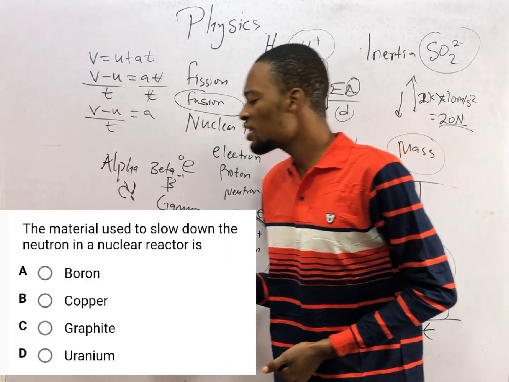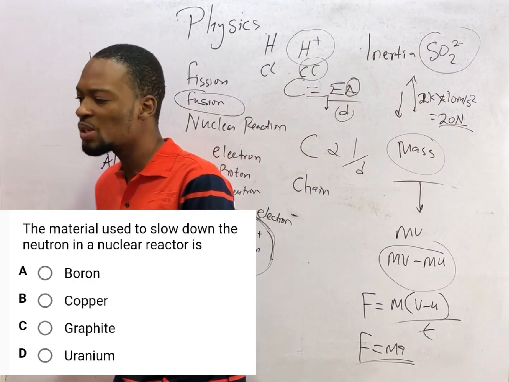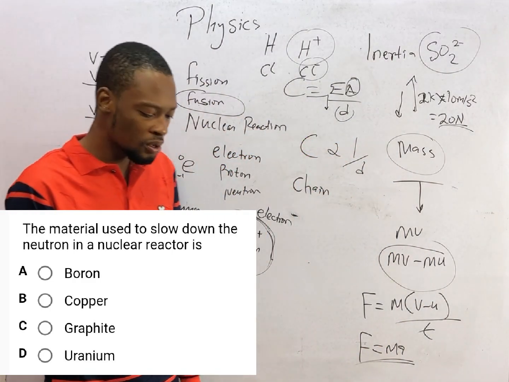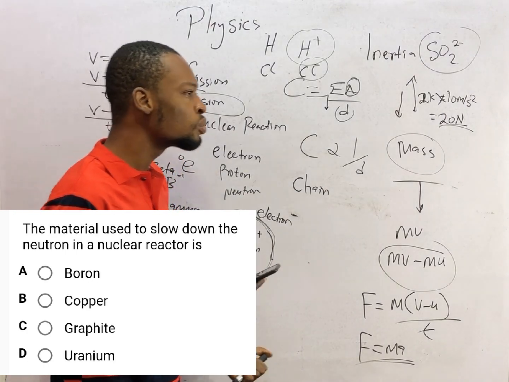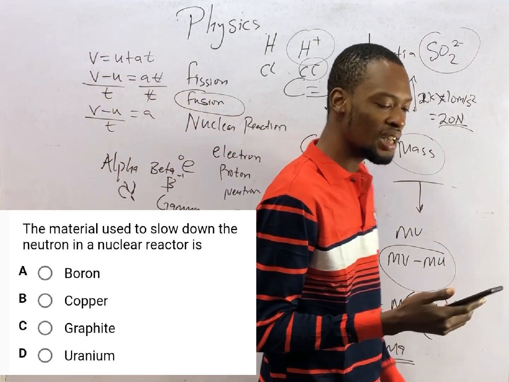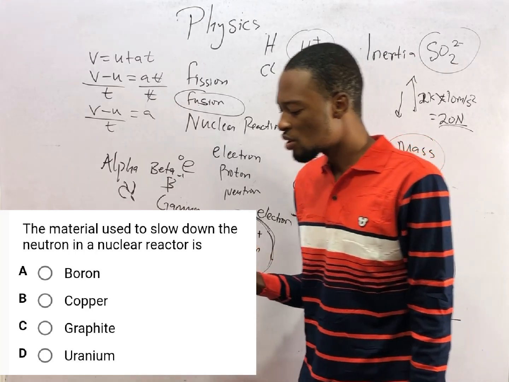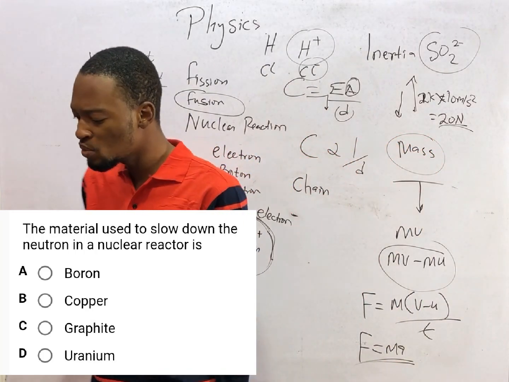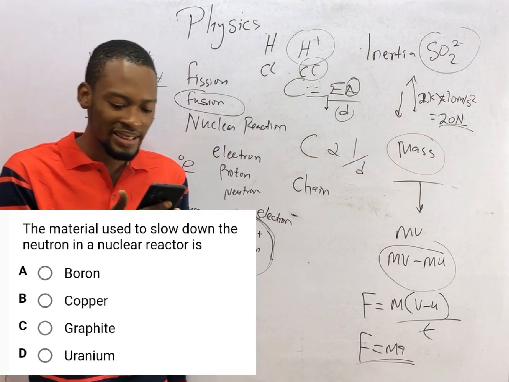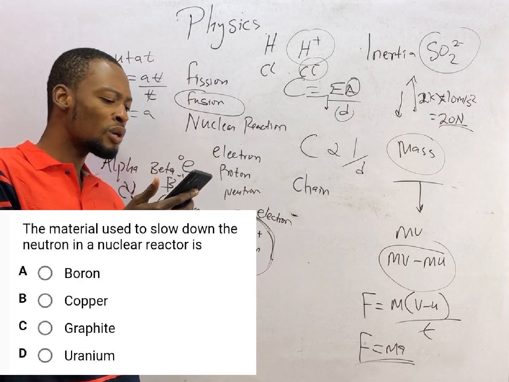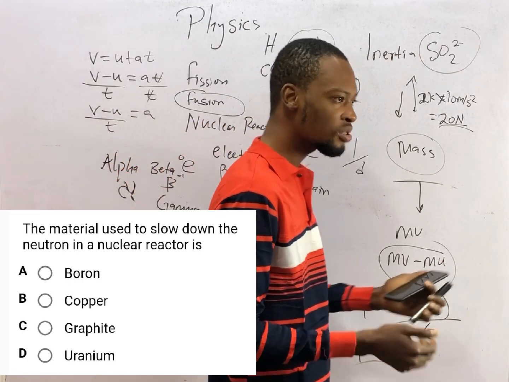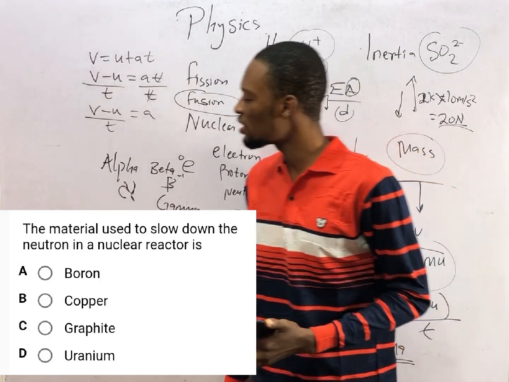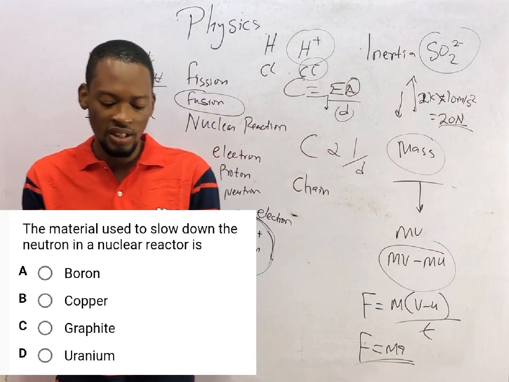Now, the things you can use to slow down neutrons: you can use graphite, boron rod or cadmium. Those are moderators. I just give examples of moderators. So out of this, graphite is the only moderator that is listed here. In fact, heavy water, deuterium oxide, can be used as a moderator. So I've used this question to touch a whole lot of things in radioactivity.